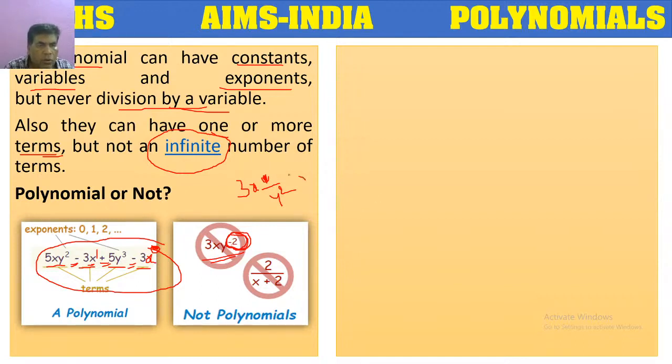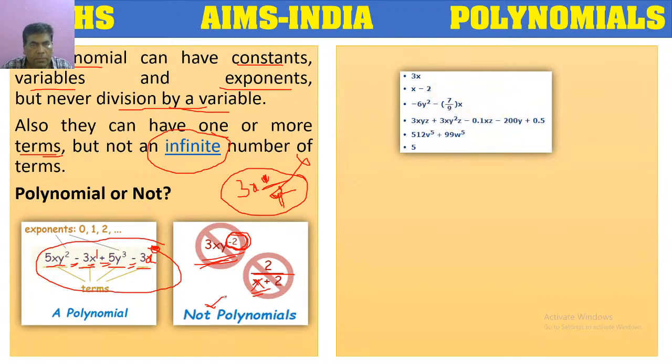So in this term, division by a variable is happening, but this is not allowed for polynomials. So 3xy to the power of minus 2 is not a polynomial. And one more example, 2 by x plus 2. Here also, in the division, a variable is there. This is also not a polynomial. So just by seeing, according to the basic rules, we can identify whether it is a polynomial or not.